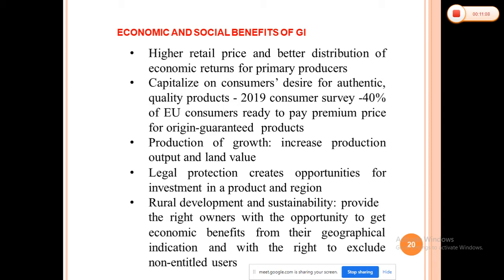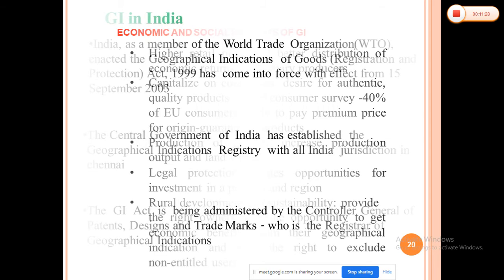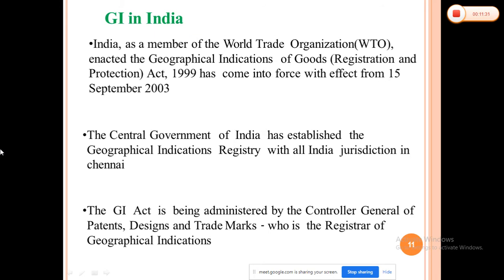Now we can see in the Konkan region most of the land has been developed for cashew as well as for Alfonso mango. So it will increase the land cost also. So these are some of the economic and social benefits of geographical indications. But when India joins the WTO, or what the steps involved in geographical indications are, that is still pending.